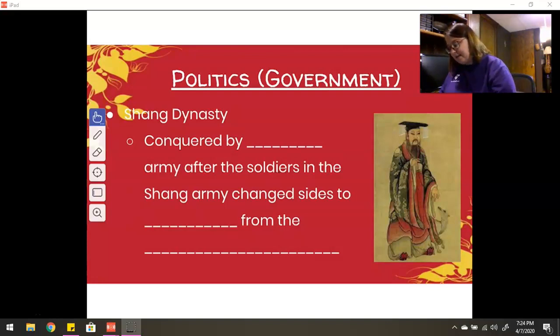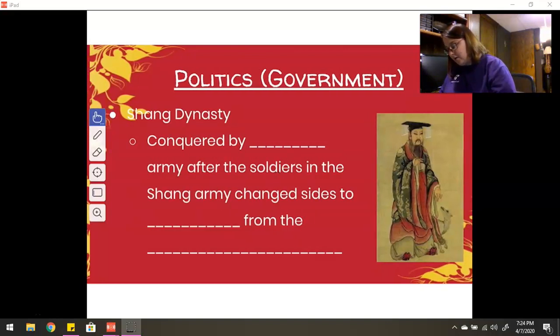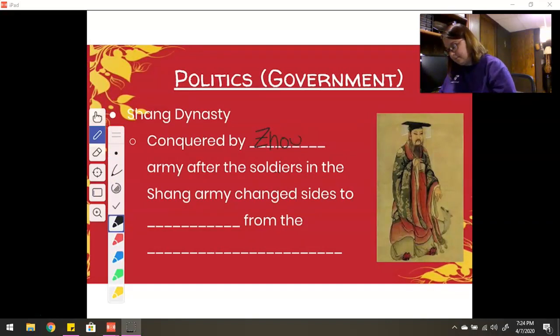So the Shang Dynasty was conquered by the Zhao army after soldiers in the Shang army changed sides to get away from the cruel ruler.